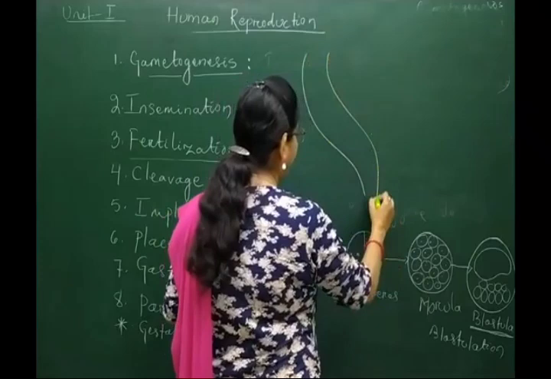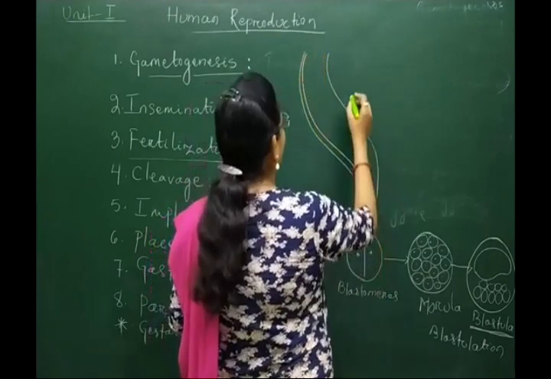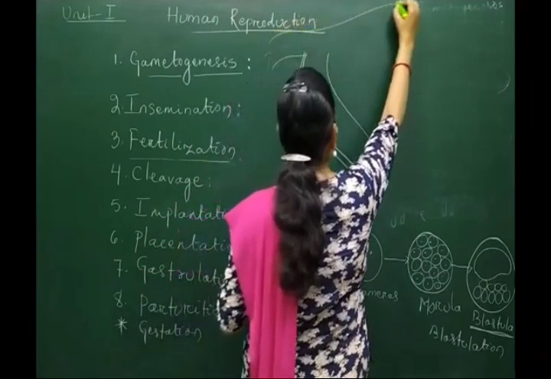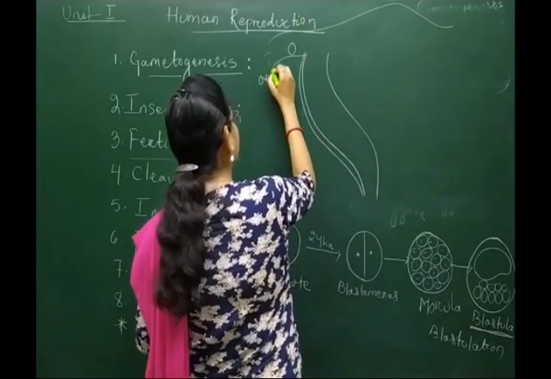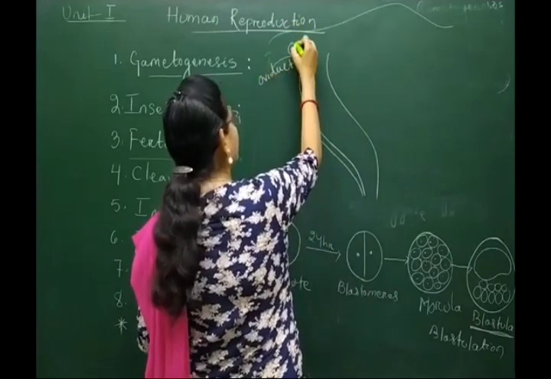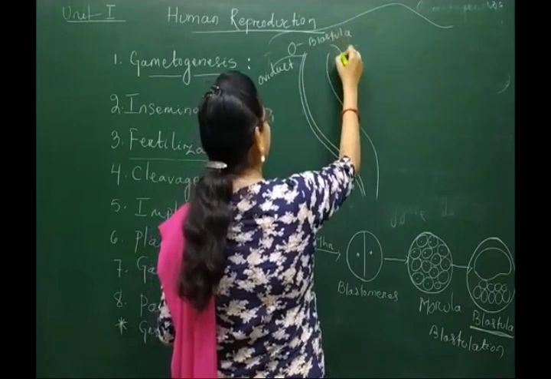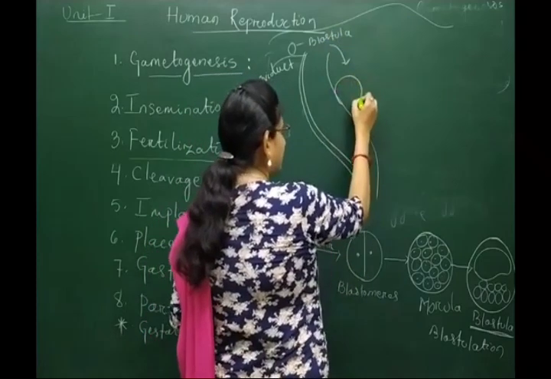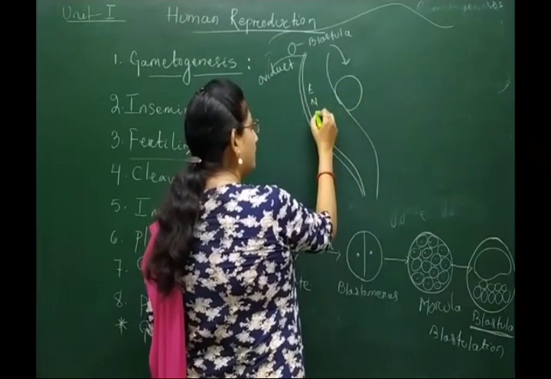Here is the endometrial wall of the uterus, and when the blastula comes out from the oviduct, it attaches to the endometrial wall of the uterus.